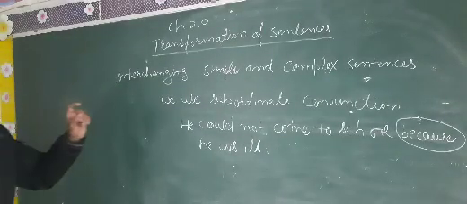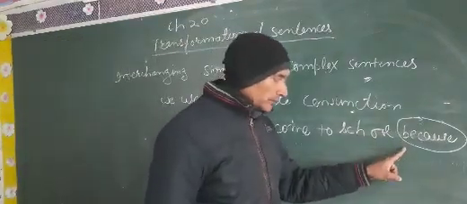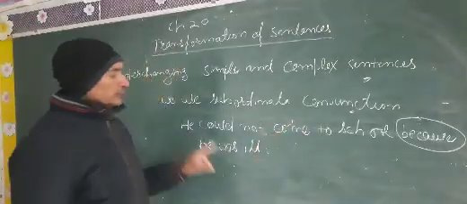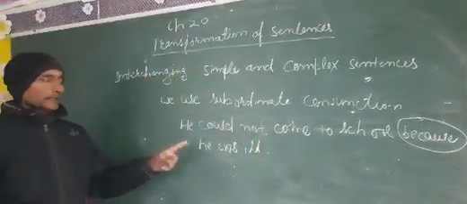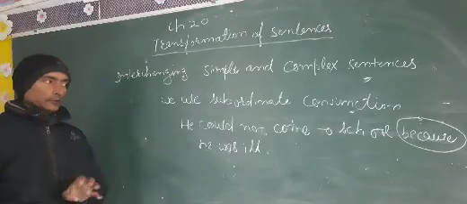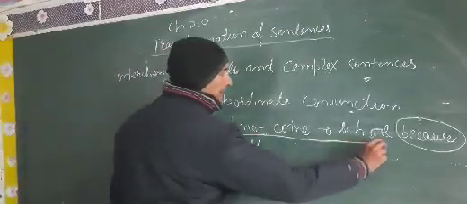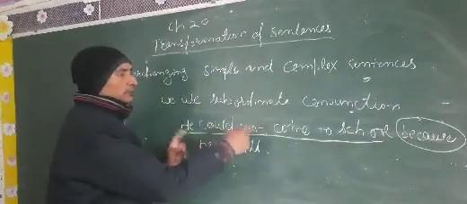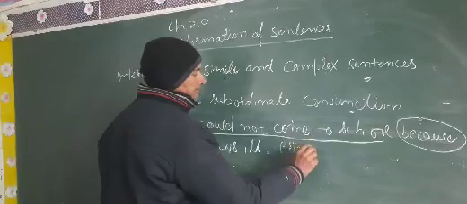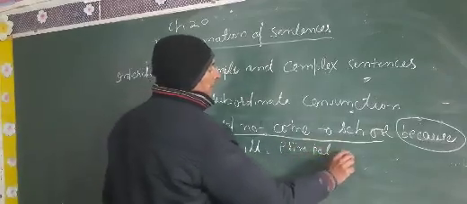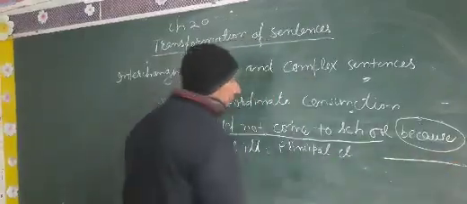So if you know that "because" is a subordinate conjunction, you can very easily identify this sentence as a complex sentence, because in a complex sentence there should be one principal clause. This is the principal clause: He could not come to school. And "because he was ill" is the subordinate clause.